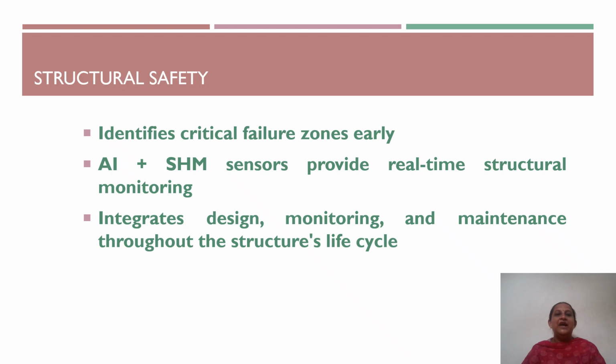Finally, AI analyzes stress, strain and vibration data to detect abnormal patterns indicating potential crack initiation or fatigue zones. Early identification is made possible with the help of AI and structural health monitoring data, and it allows for preventive maintenance, reducing downtime and avoiding catastrophic structural failure.